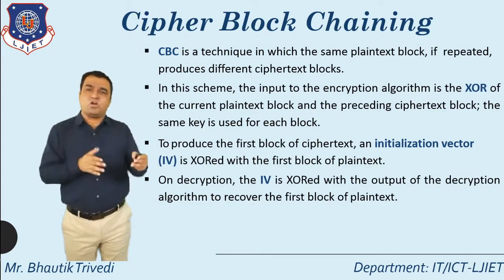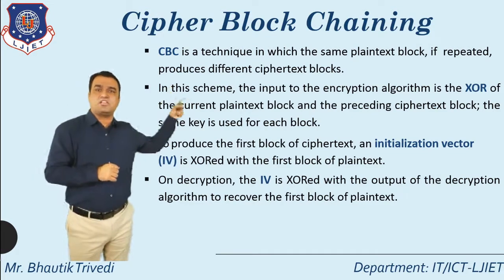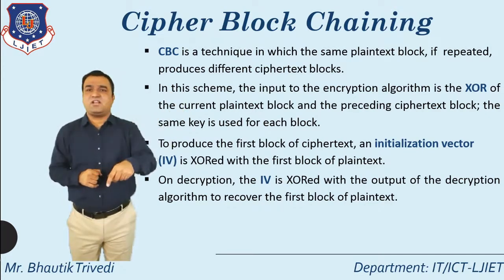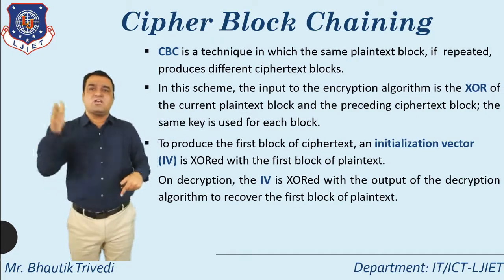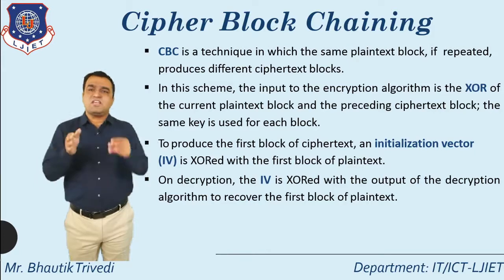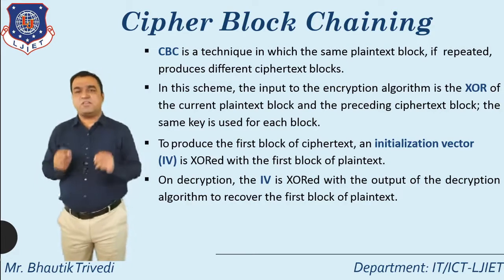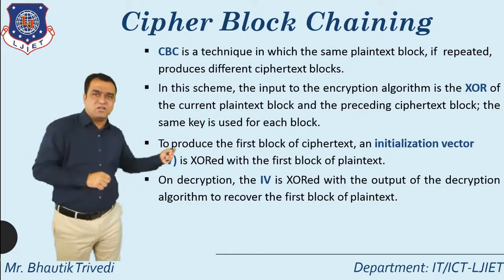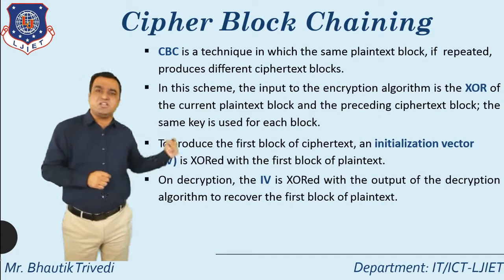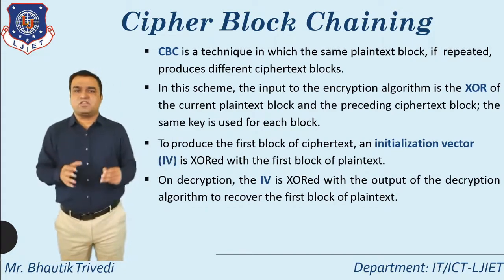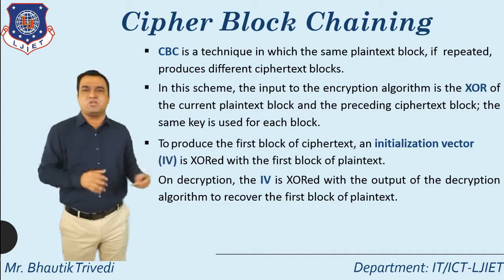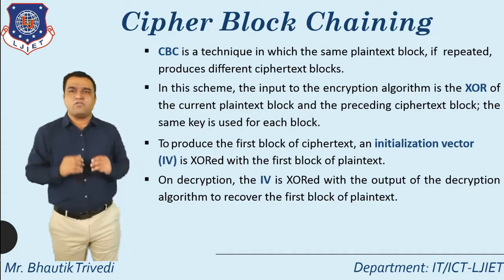And what about the remaining blocks? The current plain text block is XORed with the preceding ciphertext block. I will explain everything with the diagram, you just wait. On the decryption side, the initialization vector is XORed with the output of the decryption algorithm to recover the first block of plain text.